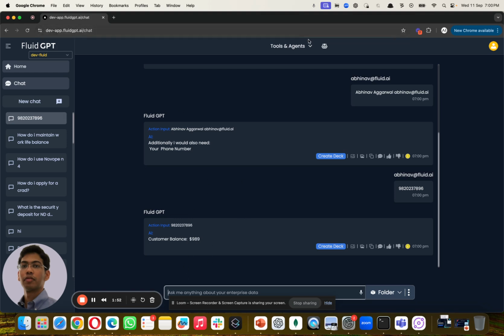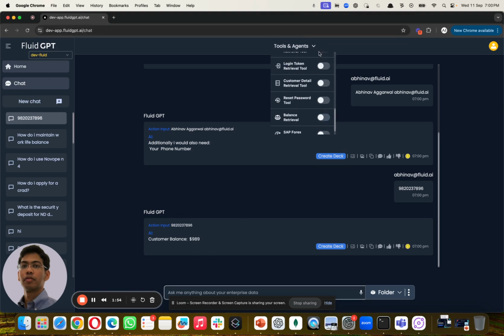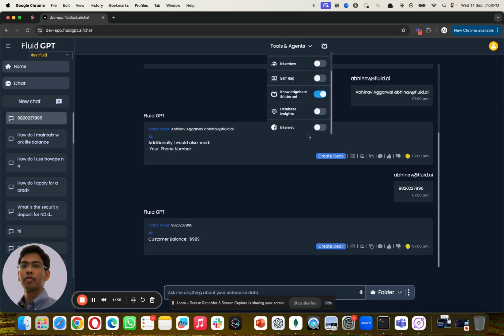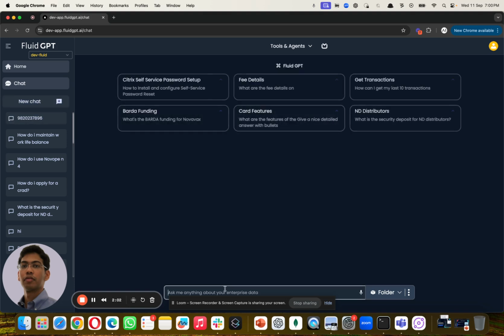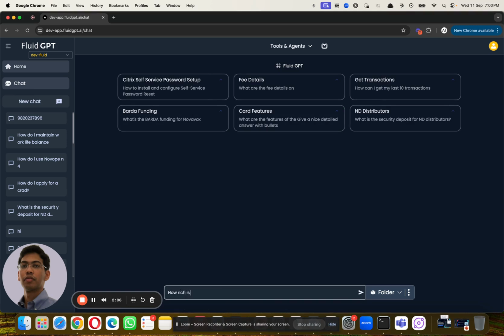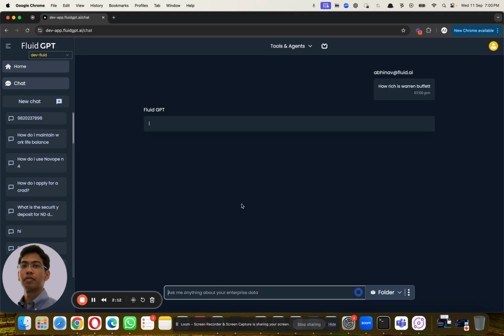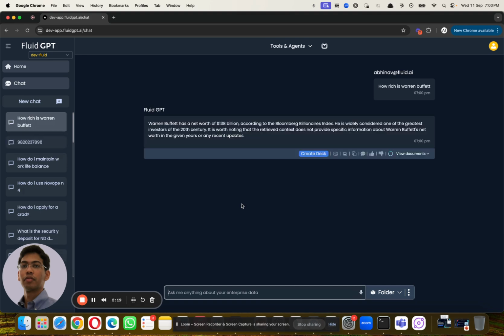And there we go. I can also go ahead and talk to, let's say, knowledge base plus internet. So it will use both the internet and its own internal knowledge that we upload in the system. I'll ask how rich is Warren Buffett. What the AI is going to do now is look up the internet, also look up the knowledge base at the same time, and throw out the answers.